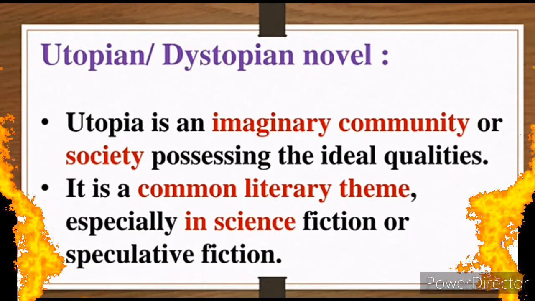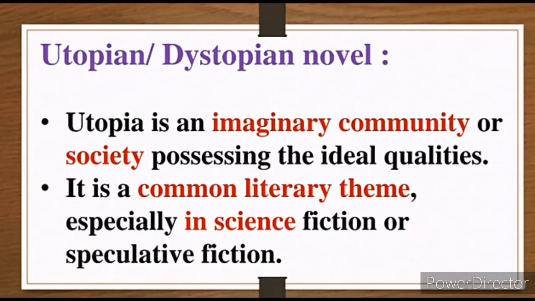That is present in the utopian novel. Okay, it is a common literary theme. उनका एक common literary theme, that is, in short we can say the story of these utopian novels is that especially very kind-hearted, pure, gentle people are shown. And this type of novel you are going to get in science fiction or speculative fiction. Okay, in science fiction जहाँ पे आप देखोगे main character is the hero, and where he is surviving he tries to make the ideal society.